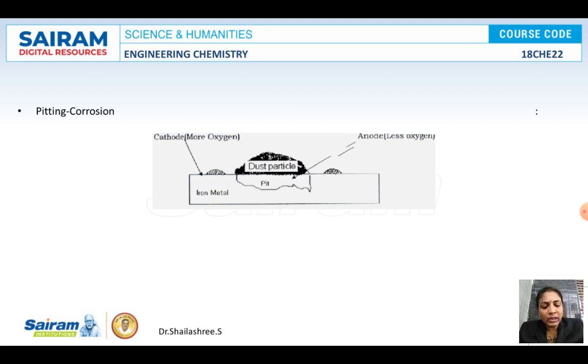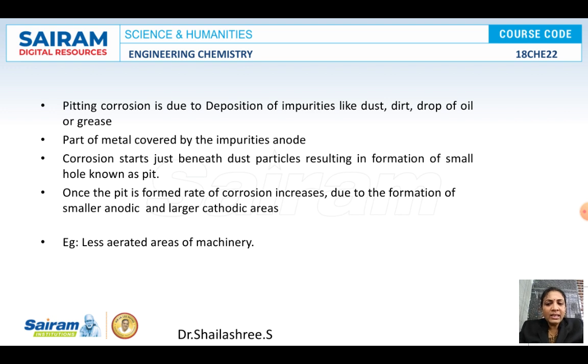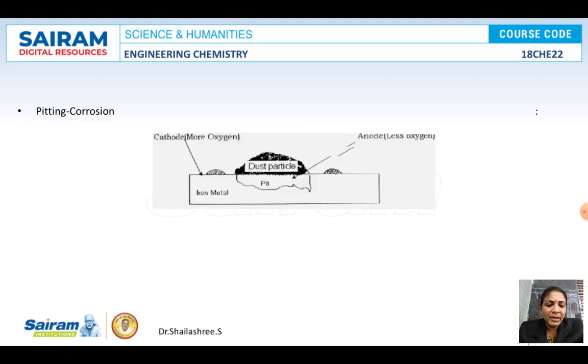Even what I am telling now, you should remember until the end of the chapter. It's very important. We will be using it wherever it is applicable. Smaller the anodic area and larger the cathodic area, greater will be the rate of corrosion. See here, the anodic area is smaller, and the complete metal is a cathodic area. So the rate of corrosion will always be higher.